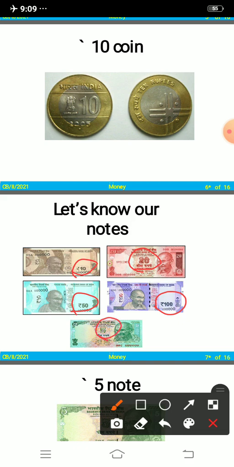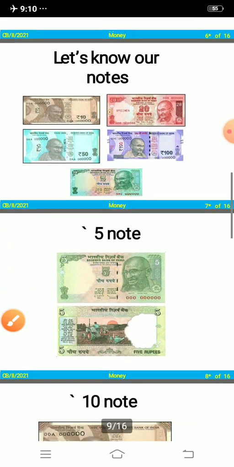So you can see, children, all the notes are same. No, it's not same. All these notes are different from each other. Even the colors are different, the numbers written on it are different, and even some of the notes, the size is different, right? So in the notes we have the 10 rupee note, 20, 50, 100, 5, right? So this is a 5 rupee note, children.